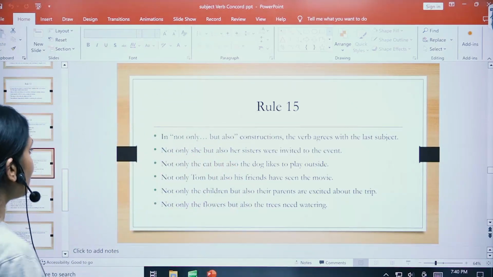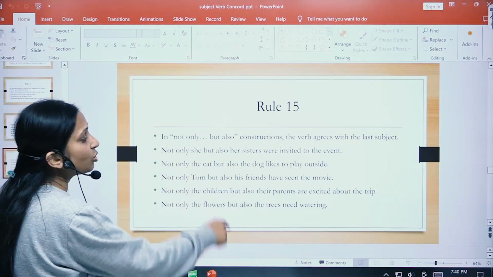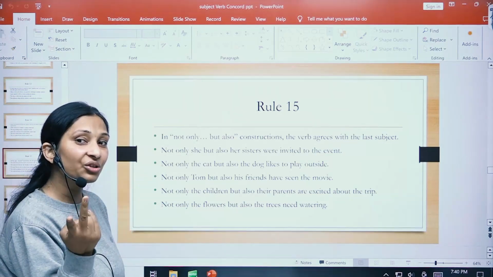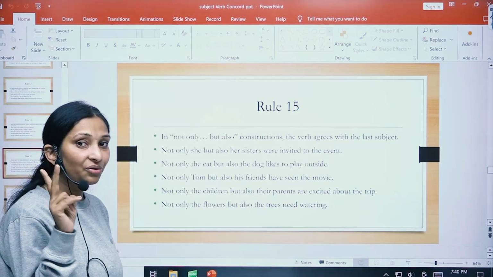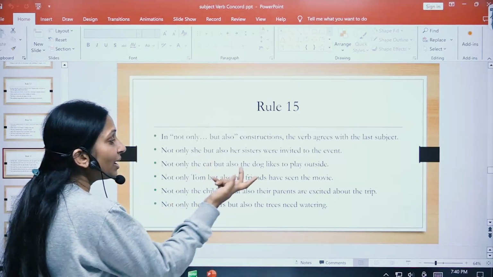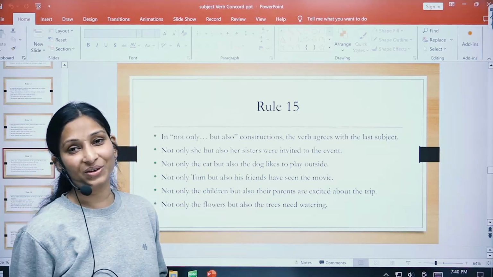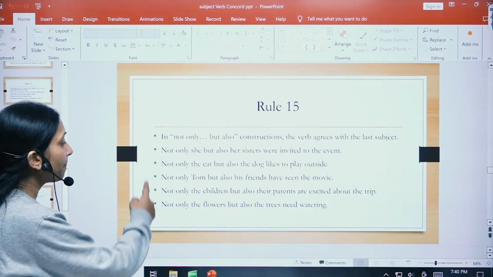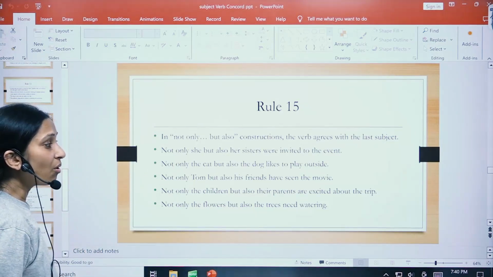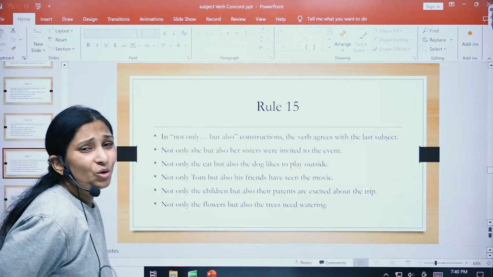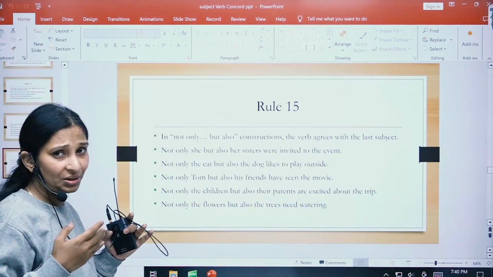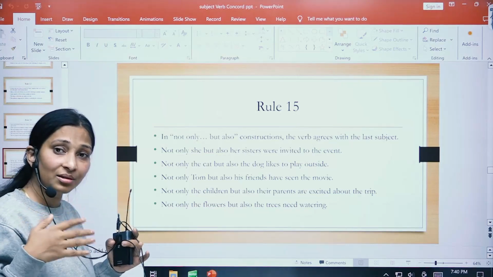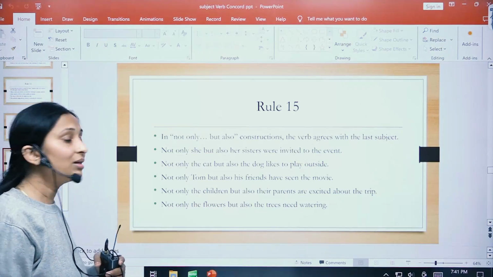Okay, let us see the examples. Not only she but also her sisters. Now here there are two subjects, she and sisters. Which is the second subject, children? Sisters, right? So hence the verb used is plural, because the second subject is plural. Not only the cat but also the dog likes to play. So here we are not even looking at the first subject in such cases. We are just concentrating on the second subject. The second subject is singular, and hence the verb will be singular.